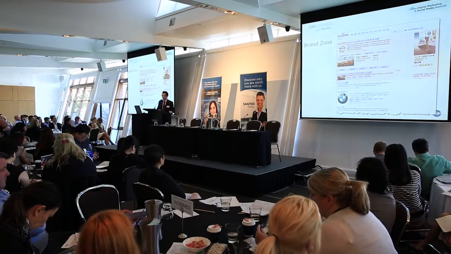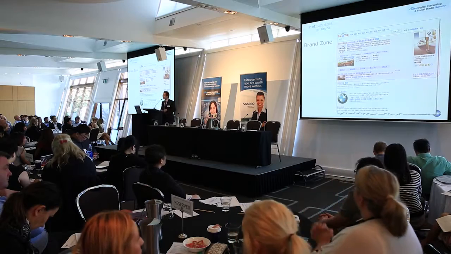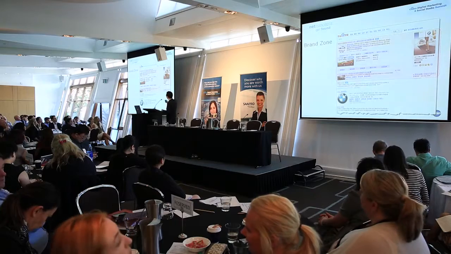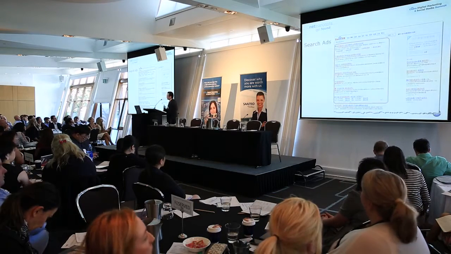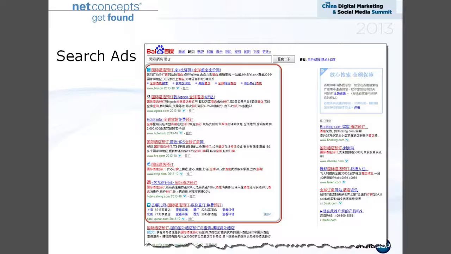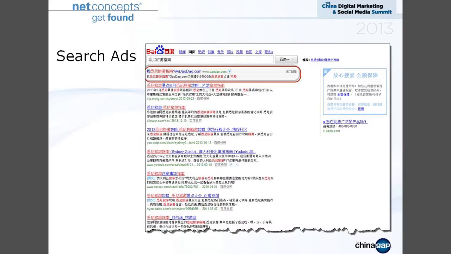So it's good for protecting your brand with customers who already know you, and preventing competitors from getting your brand traffic as well. So this is brand zone. And 360 and Sogou both have similar formats for brand zone. And also you have the search ads. Baidu has two ways of displaying your search ads. One way is with Tui Guang, which means paid links, to show that they are paid. And they also have a second format, which is similar to Google with a gray background. So there are two ways to show paid search ads on Baidu.